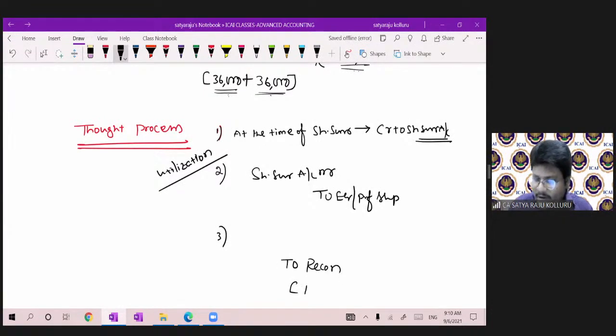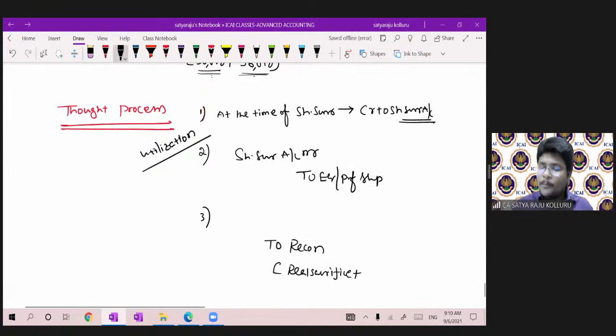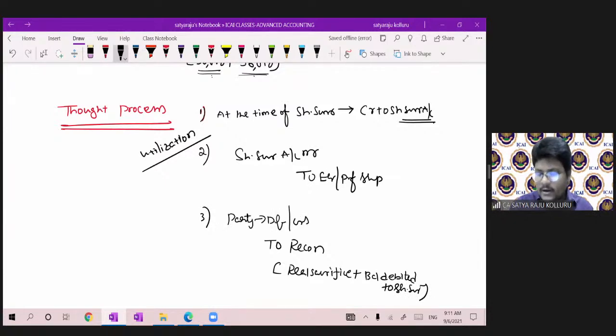Real sacrifice plus the balance debited to share surrender to nullify the impact. Then the party account, that is, debentures or creditors or bank loan. That's it, guys. This is the thought process you have to develop in your mind.